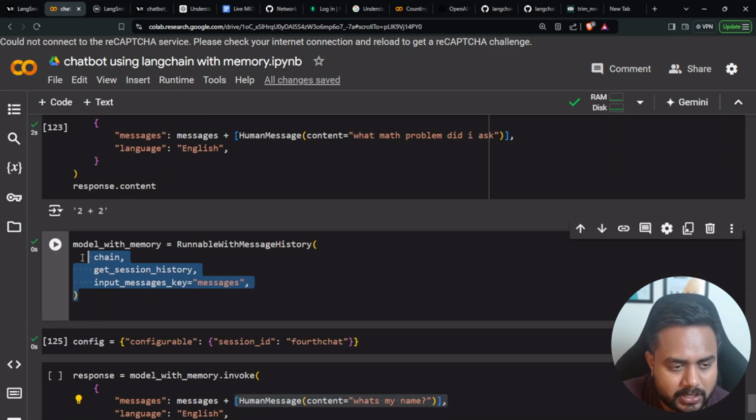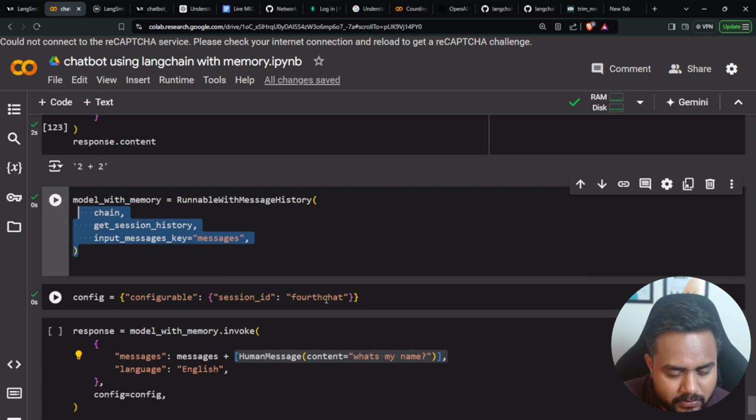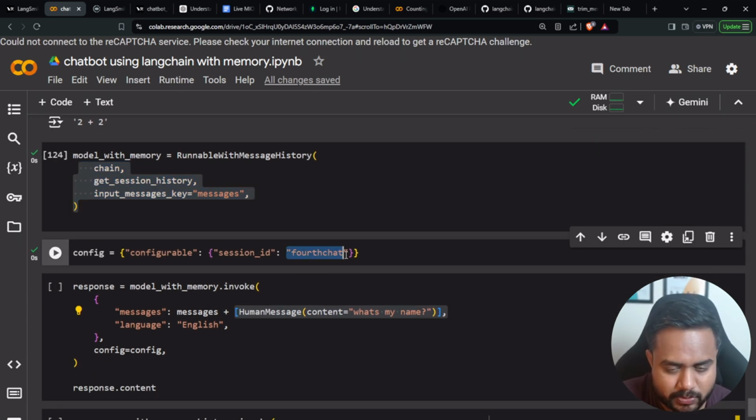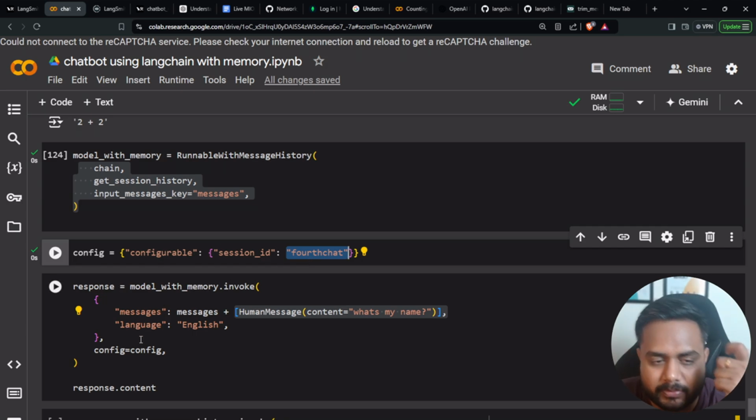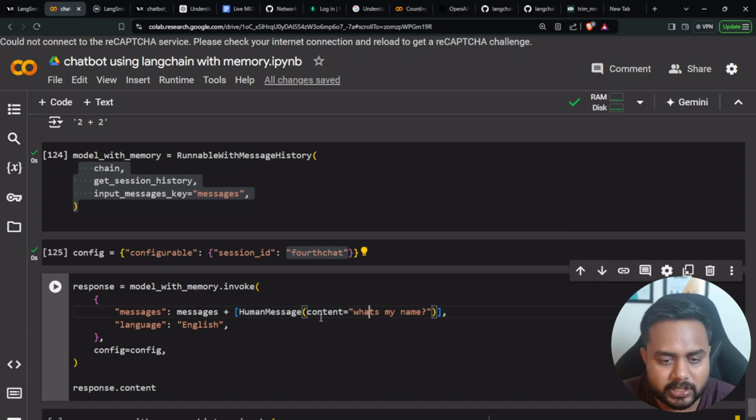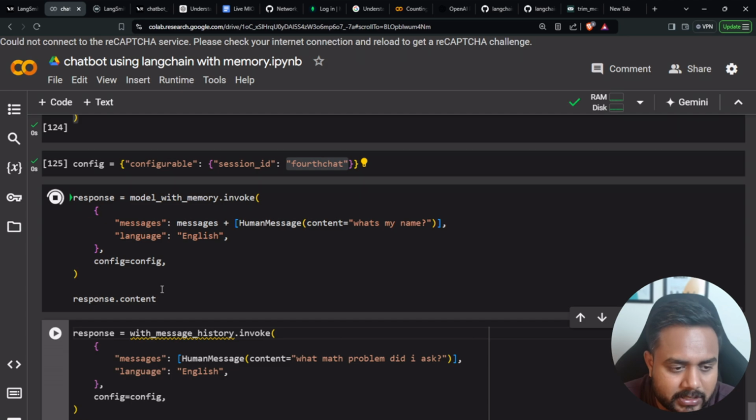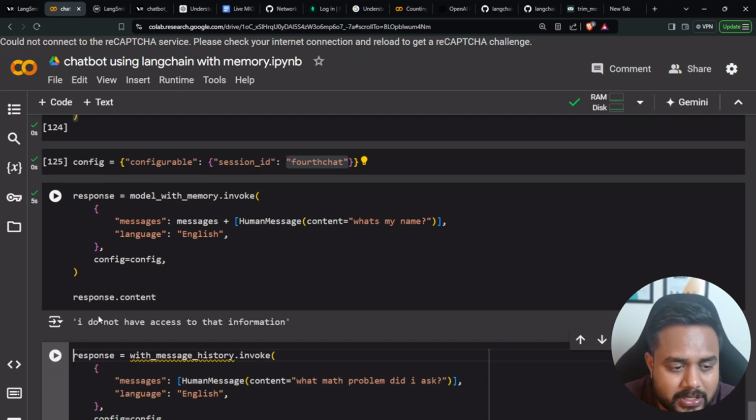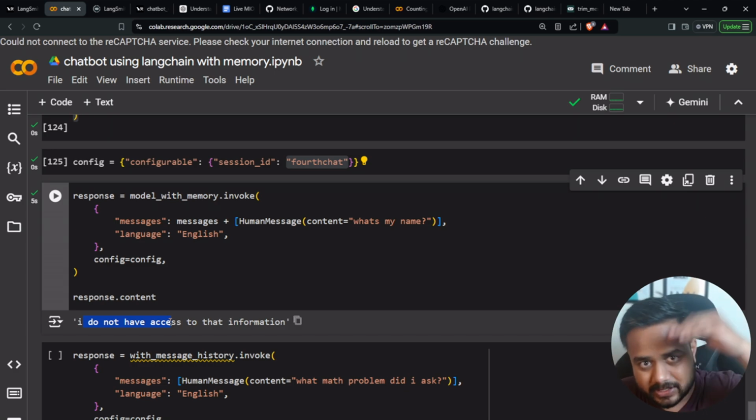So this is my model with memory. This is my configuration, meaning my fourth chat. With respect to this particular key, I'm going to keep my history of the chat. Now here is my question, what is my name, and I'm passing the message. So here you will find the answer. It is saying I'm not aware of your name. Why is it saying this? Because I have trimmed the initial message.